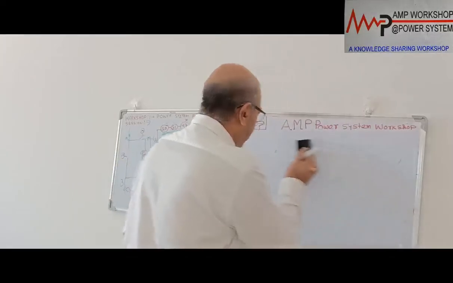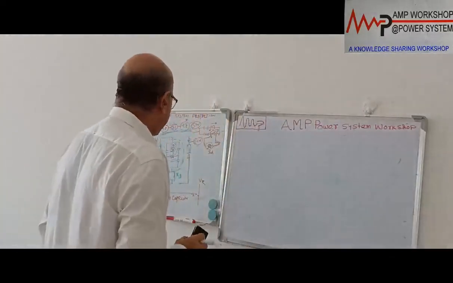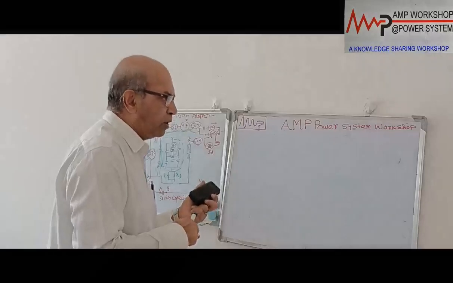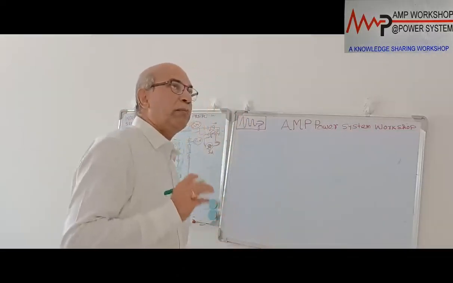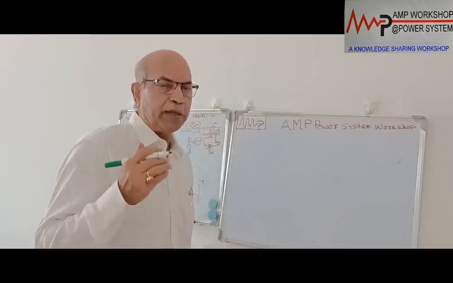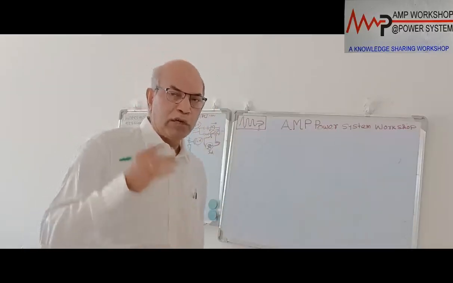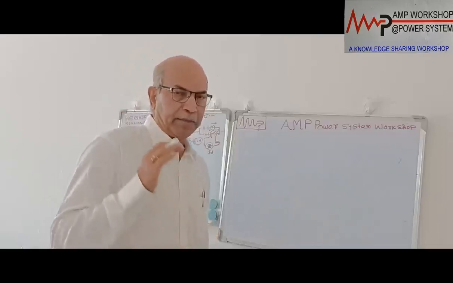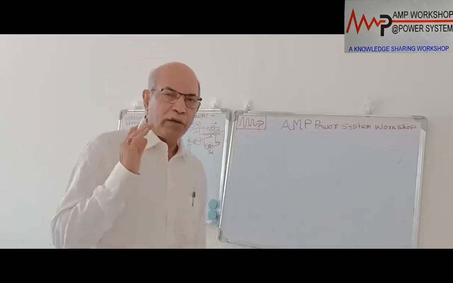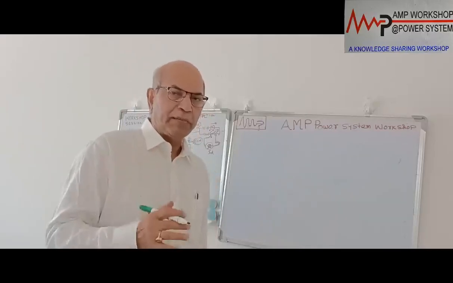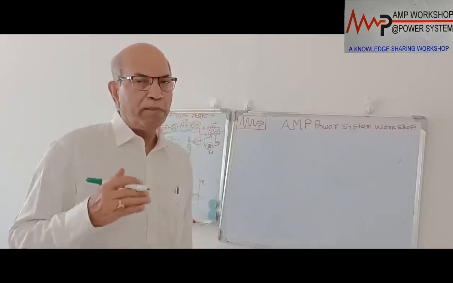Okay. So now we will go to the medium voltage capacitor bank. So in the case of medium voltage capacitor bank, we use medium voltage capacitor for different purpose. We use medium voltage capacitor for improving the power factor, to reduce the reactive VAR. Okay. Purpose of the medium voltage and low voltage capacitor bank application is different. We use the medium voltage and low voltage capacitor bank in the distribution system to improve the power factor.